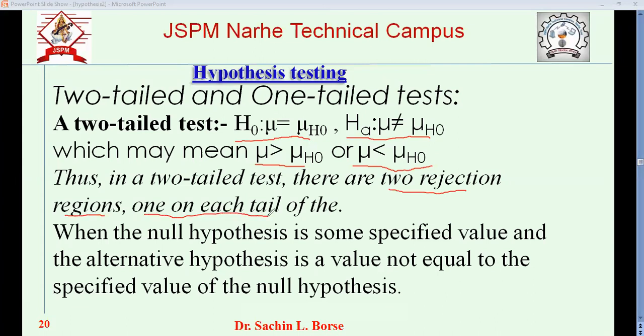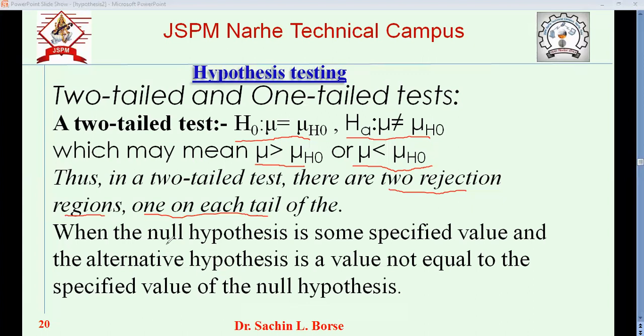When we see the standard distribution curve, it has ends, and those ends are called tails. So we can say the alternative hypothesis is on both the tails. That I will show in the diagram.